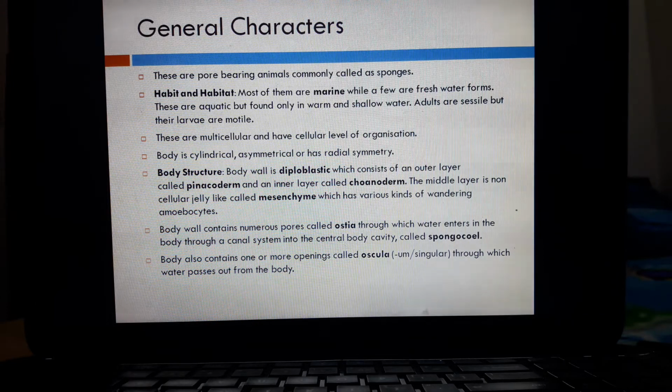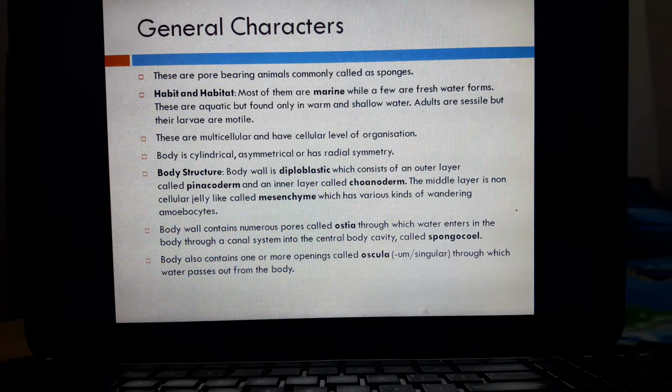Poriferans are found only in warm and shallow water. They cannot survive in cold water. They flourish best in warm and shallow water. Adults of this group are sessile and sedentary, that is, they are attached to some type of substratum. But their larvae are always motile.